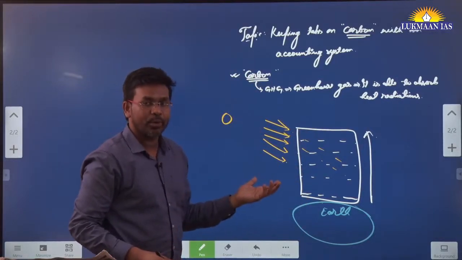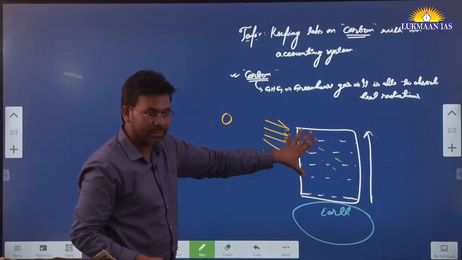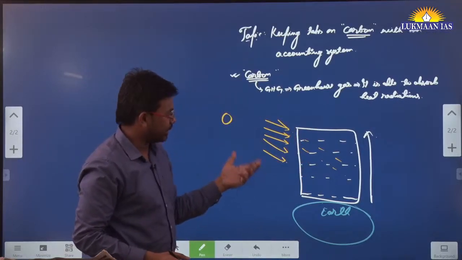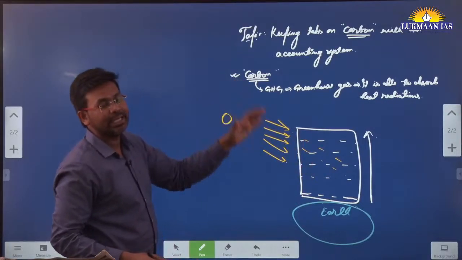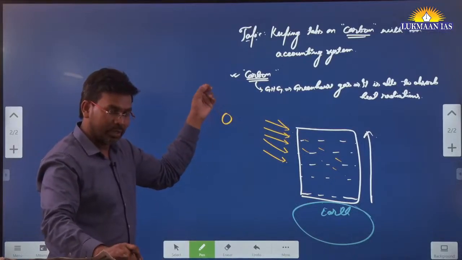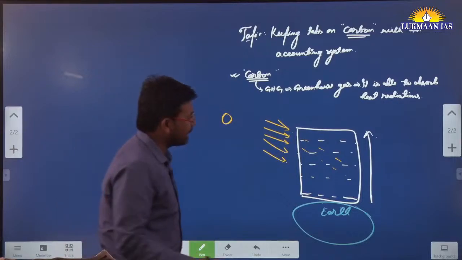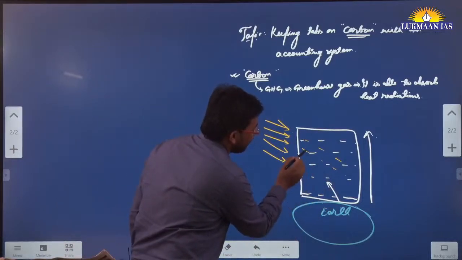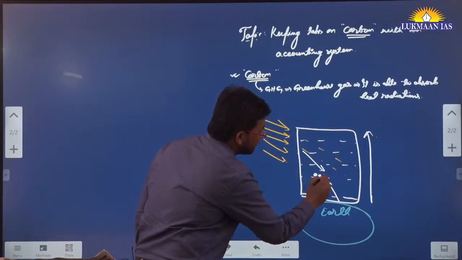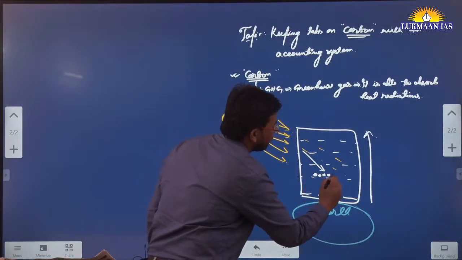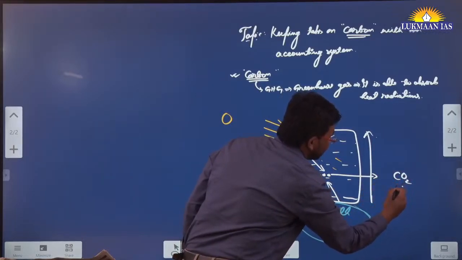So we understand about the heat budget of the earth, the heat budget of the atmosphere of the earth. Most of the heat that comes, not all of it, is sent back. Some portion of the heat is dissipated, and while radiating back, some of these radiations are trapped by carbon dioxide.